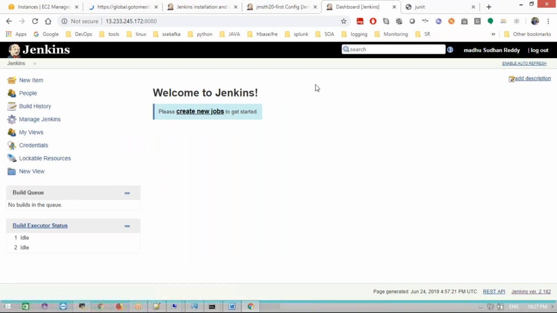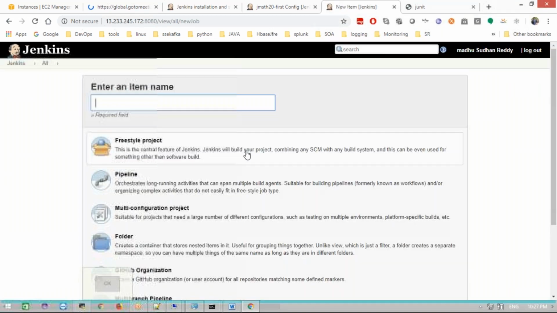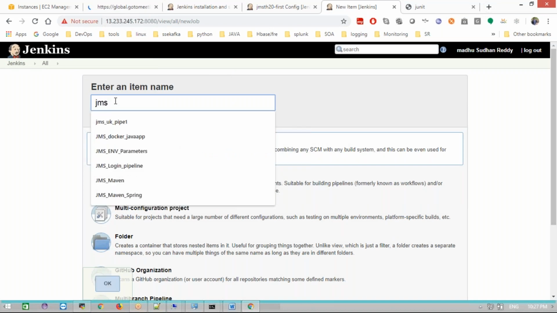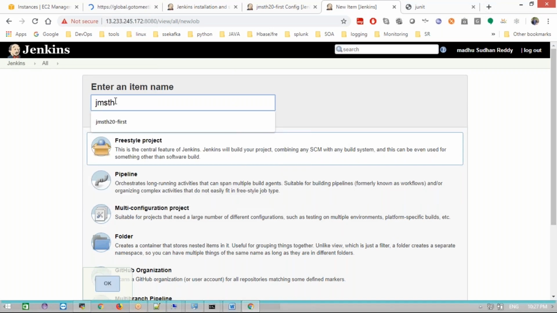Okay, this is my fresh Jenkins, there are no jobs, nothing is there now. This is my first project now. If you want to get a new item, create the new item and create a freestyle project. Now I'm going to create one here also. It's 20, I guess, first project. Now click this here.